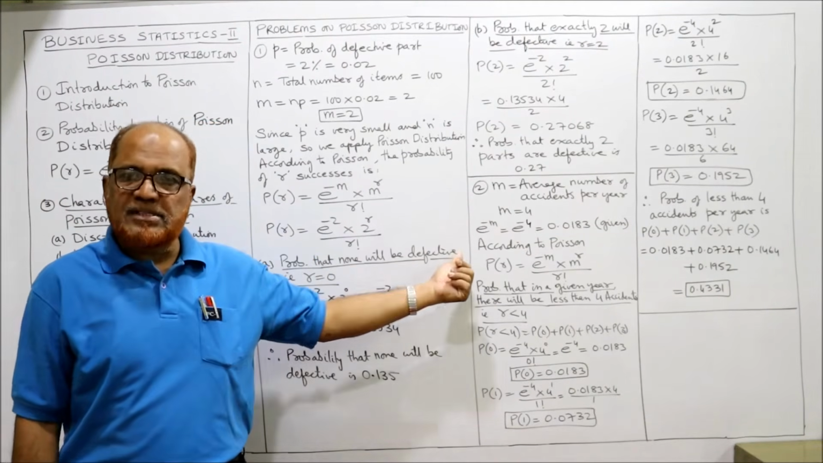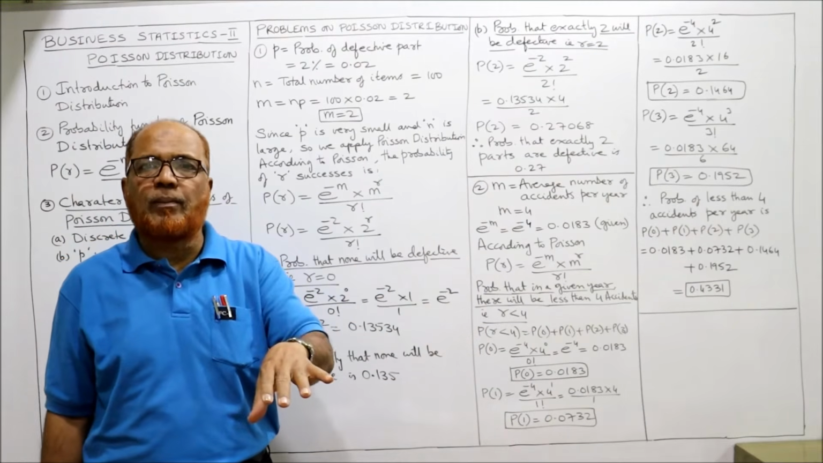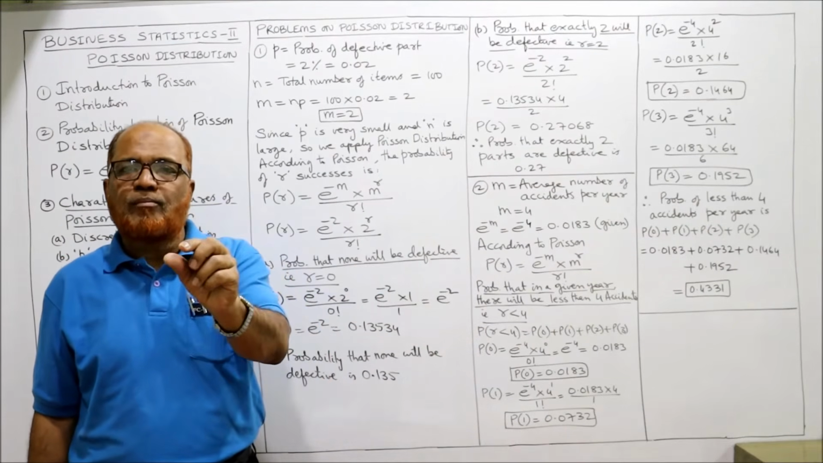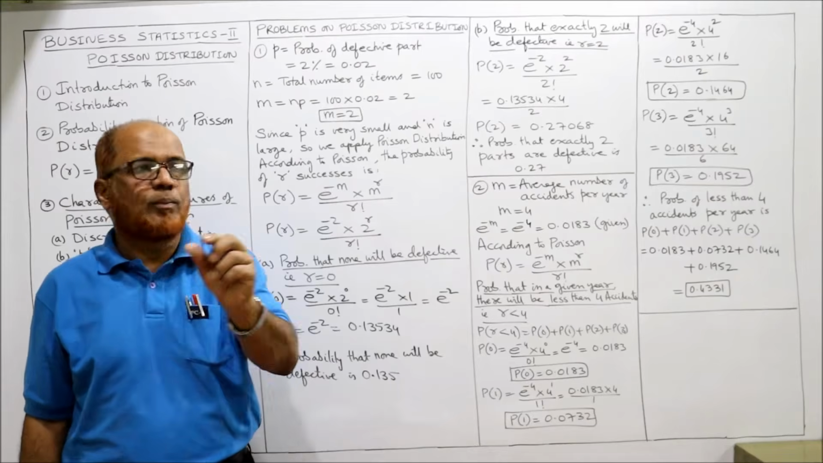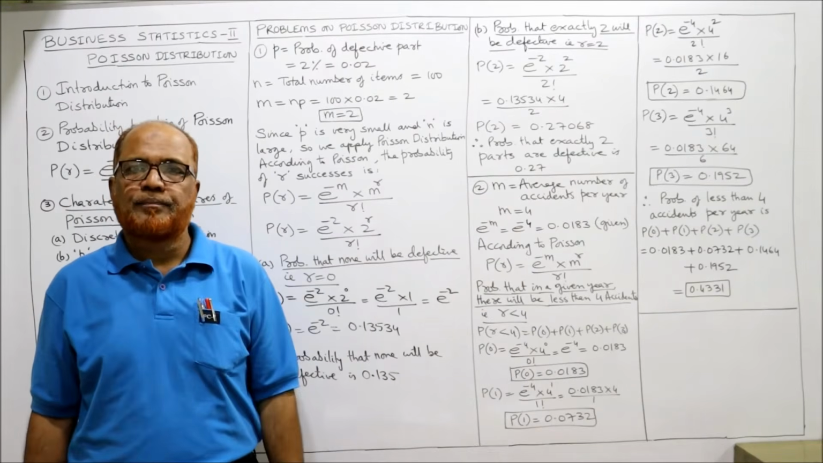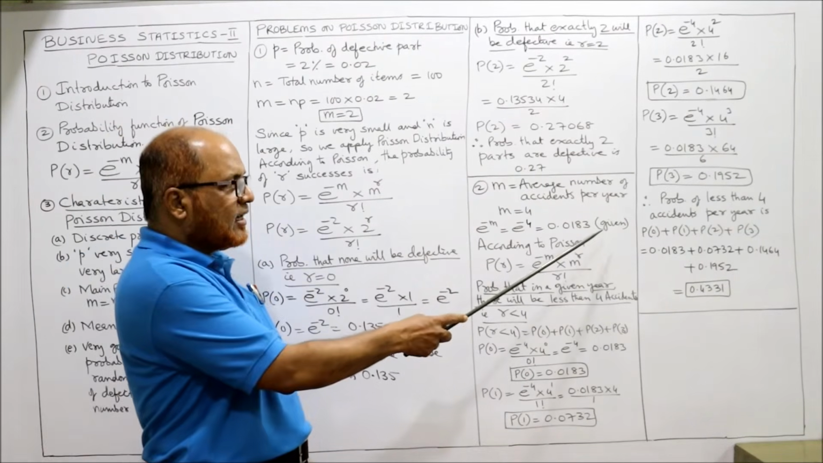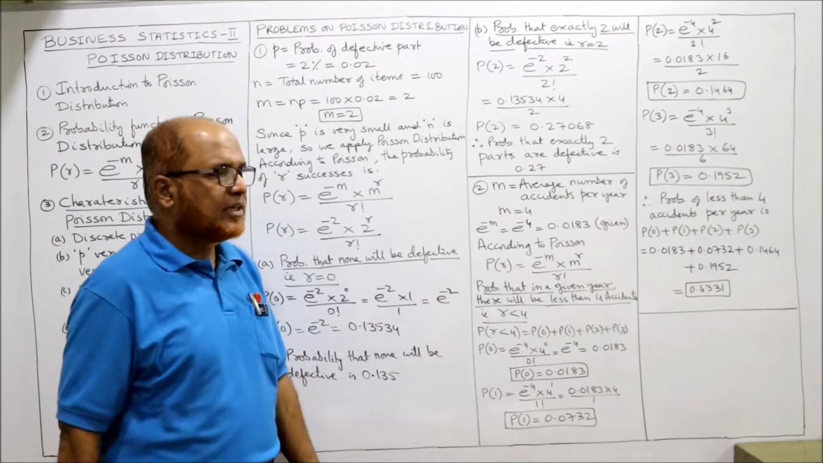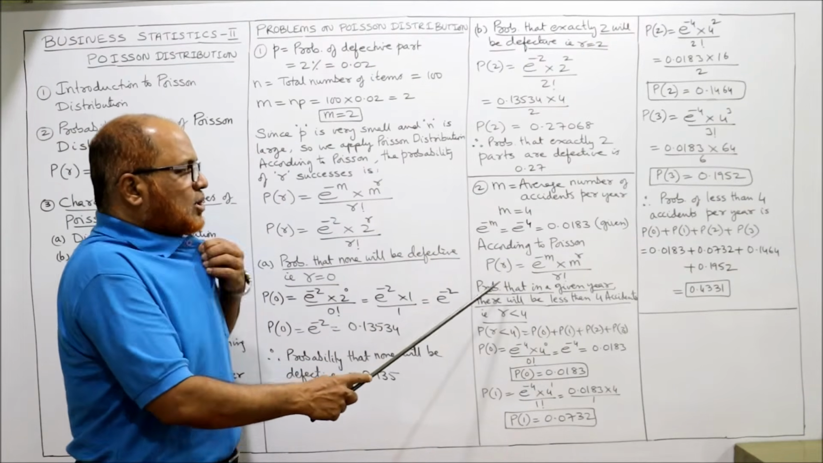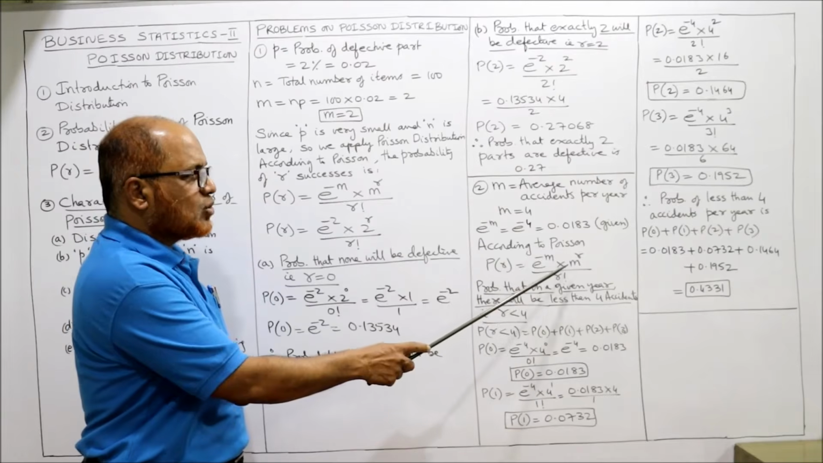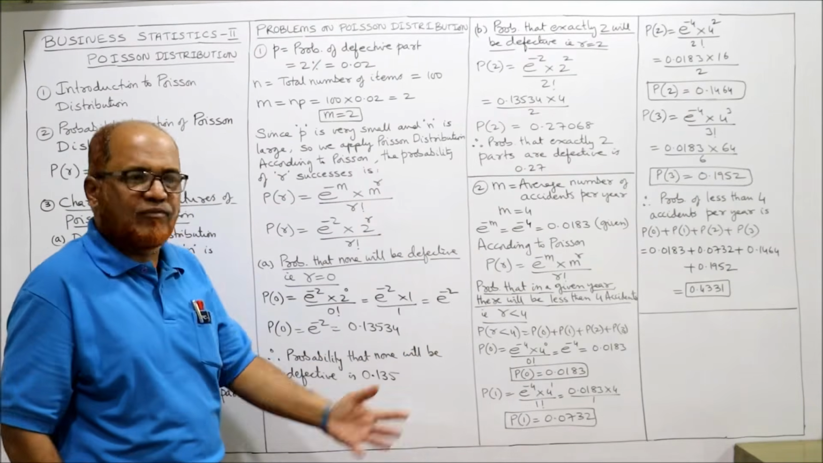So this problem, the second problem, it is given in the problem that e to the power of minus 4 is equal to 0.0183. That's why I have written here given in the problem. Now according to Poisson distribution, P of r is e to the power of minus m into m to the power of r by r factorial, same formula.